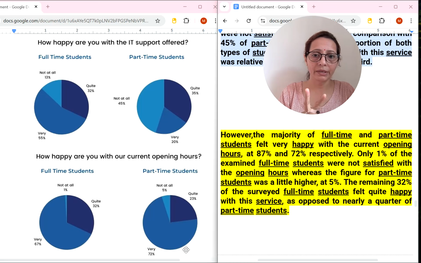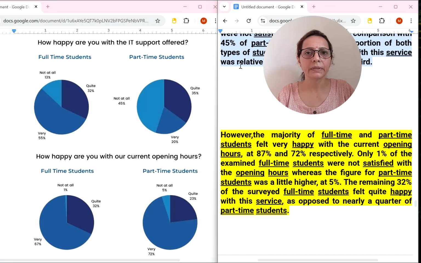Now we will also combine here. However, of course, these contrastive words are really important. However, the majority of full time, it is between 65 to 75. The majority of full time and part time. So here 72% means the majority of full-time and part-time students felt very happy with current opening hours at the university library. And in brackets you can write, no, it is not 87%, it is 67%, some mistake. So here it is 67% and 72% respectively.